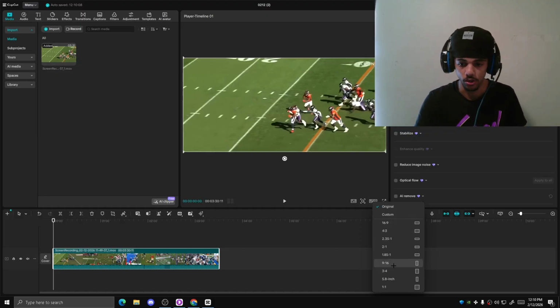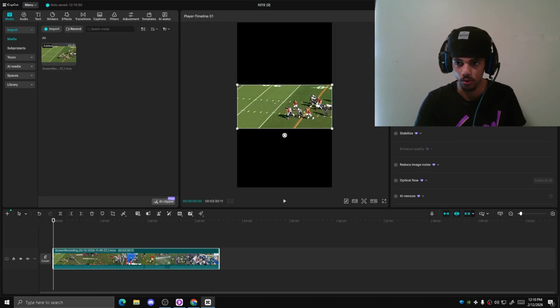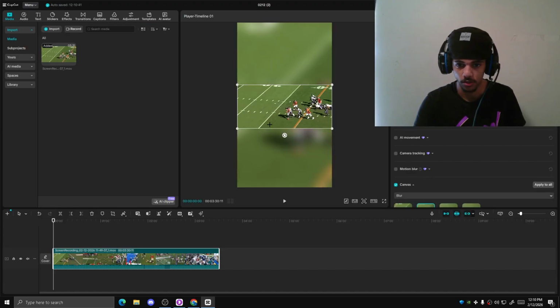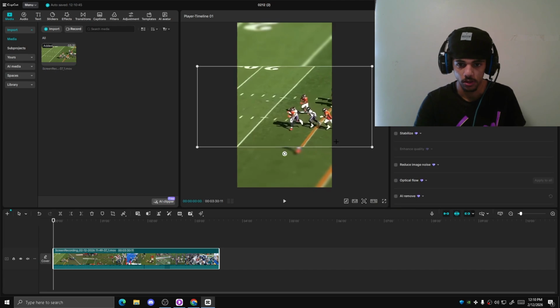So how to do this is, let me just put it in the TikTok editor. Go to the basic tab, go all the way down to canvas, and you're going to add blur. Put the second one, or the first one, that'd also be good. Zoom in a little bit to it.